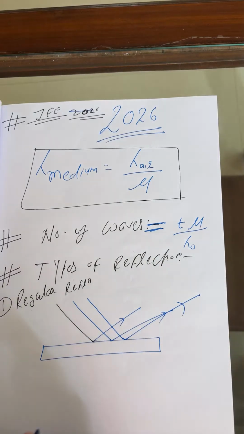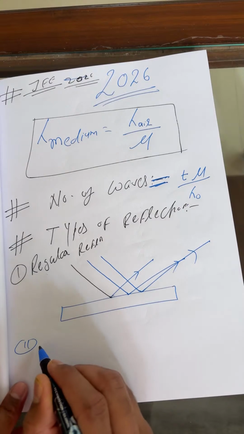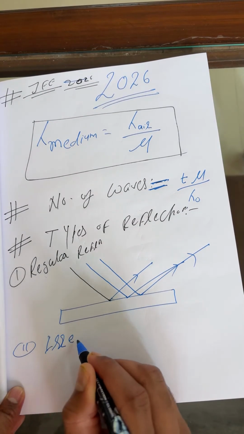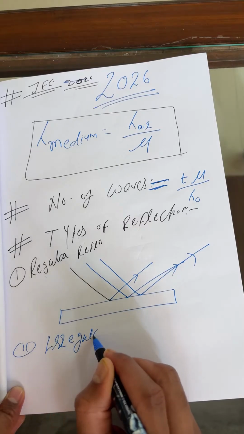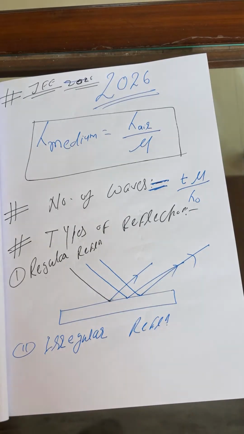Next, the second one is irregular reflection.